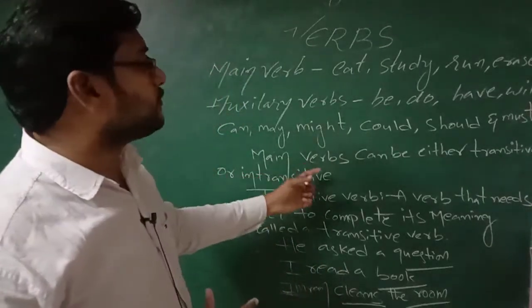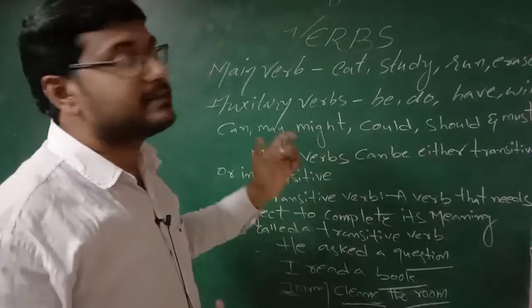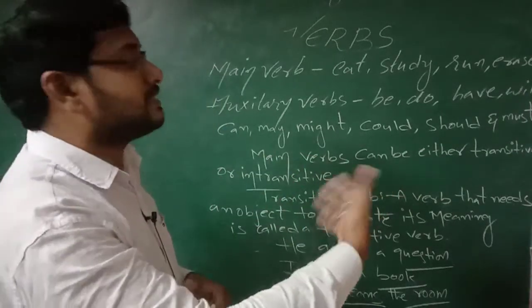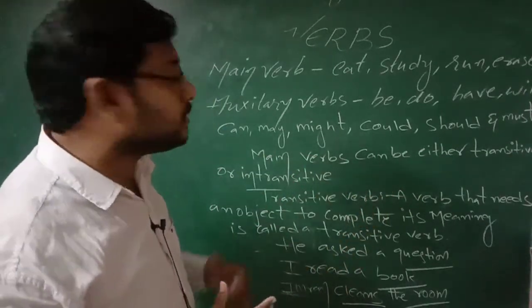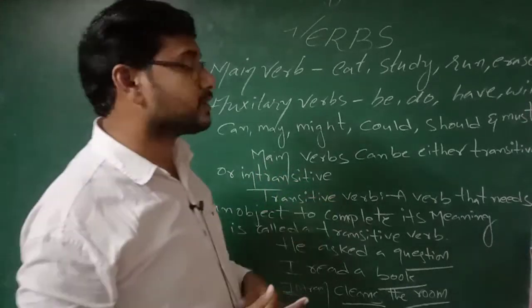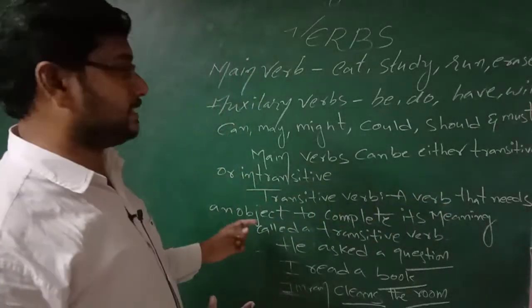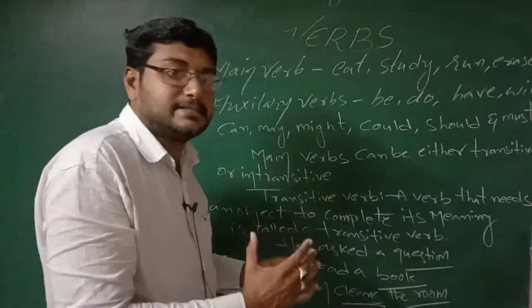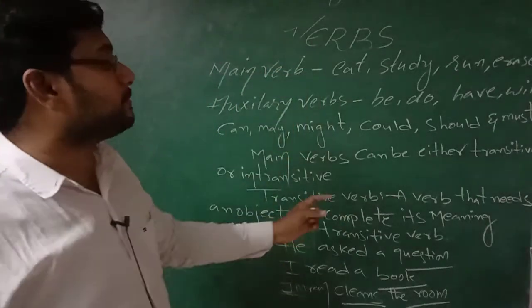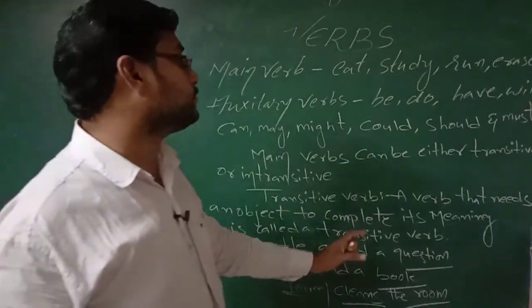Now, main verbs can be either transitive or intransitive. What is a transitive verb? A verb that needs an object to complete its meaning is called a transitive verb.